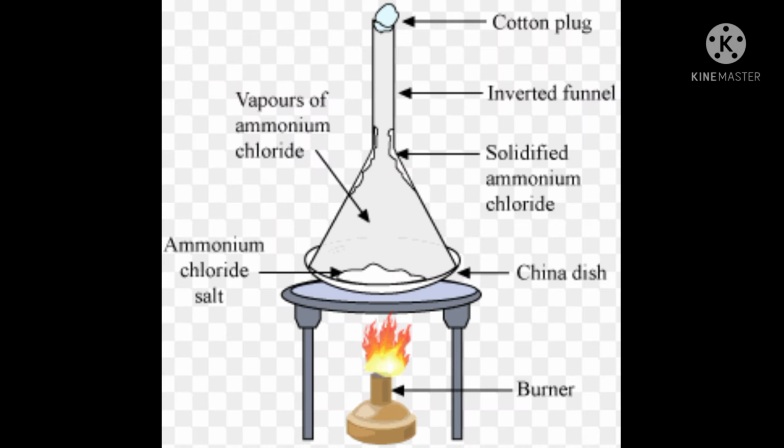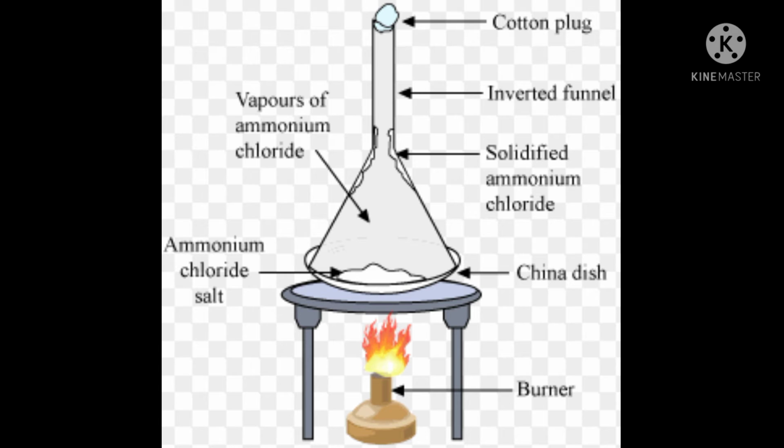The next method is sublimation. The changing of a solid directly into its vapor is known as sublimation. Substances like camphor, on heating, vaporize without melting. The solid substance obtained after the vapor is cooled is known as sublimate. Sublimation can be used to separate the sublimate component from the non-sublimate component of a mixture.